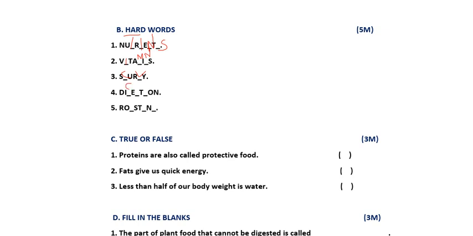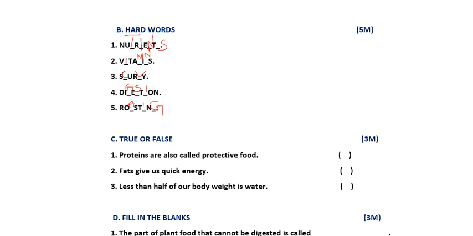Next is digestion. D I G E S T I O N. Digestion. Last one is what, friends? Roasting. R O A S T I N G. Roasting. Okay. Now moving to the true or false.